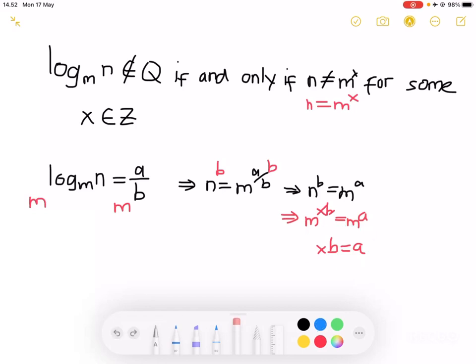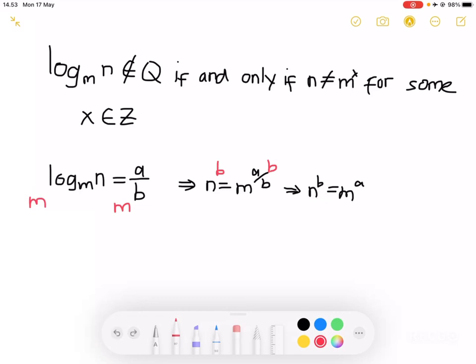However, if n is not expressible as m to the x, we are forced to have n just be its original way. So therefore we cannot really tell if n is expressible as something or not.